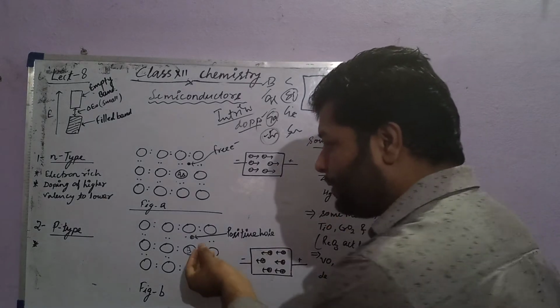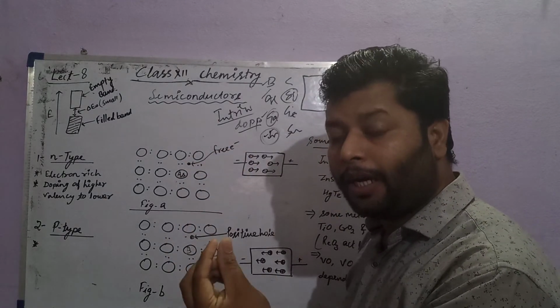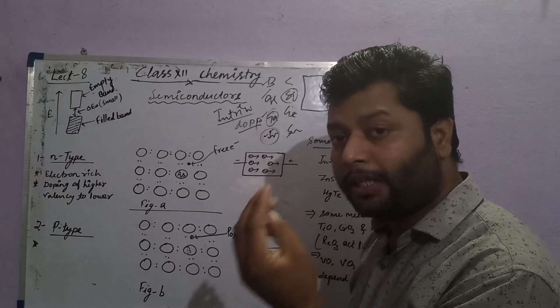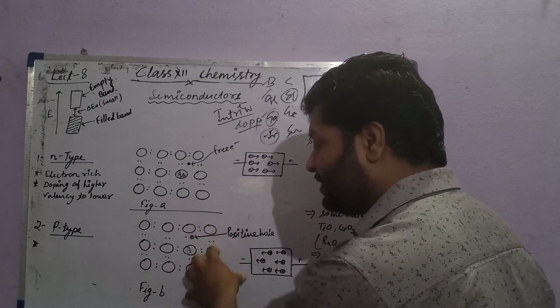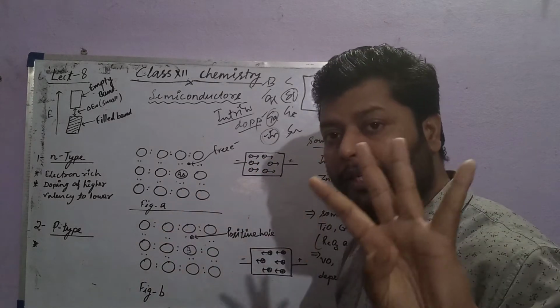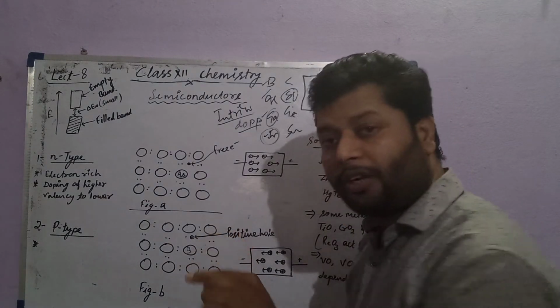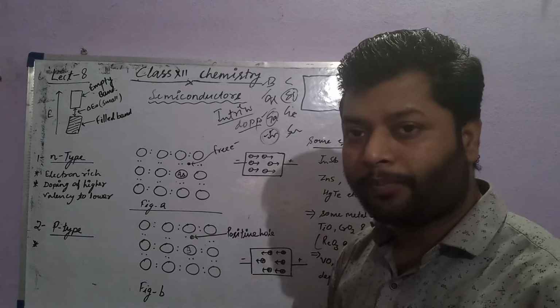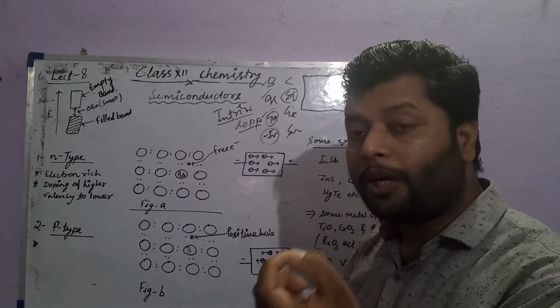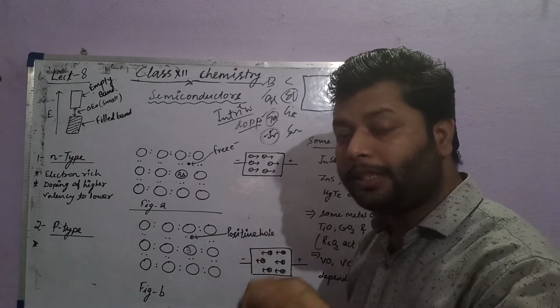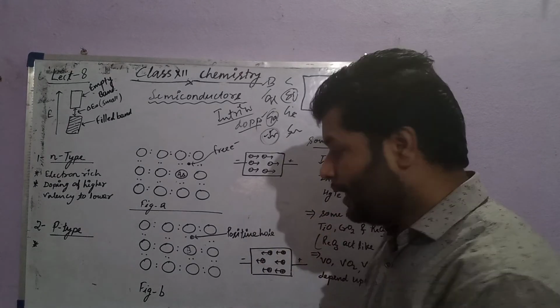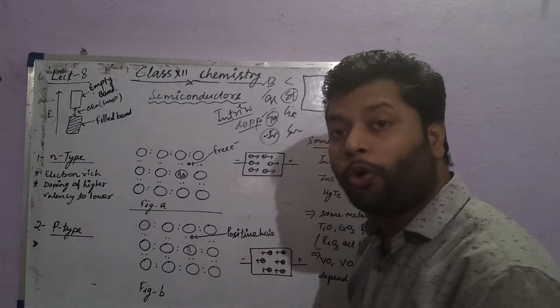So when we dope boron with 3 valence electrons in a crystal of silicon or germanium having 4 valence electrons, 3 electrons bond with 3 electrons. One electron is deficient to make a covalent bond, and that creates a positive hole.